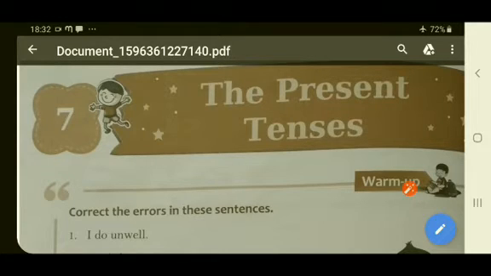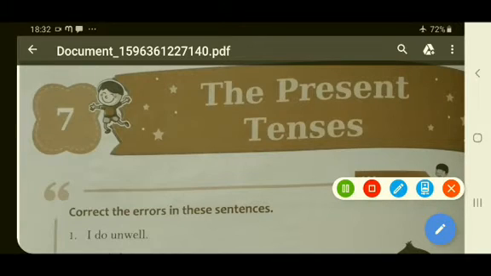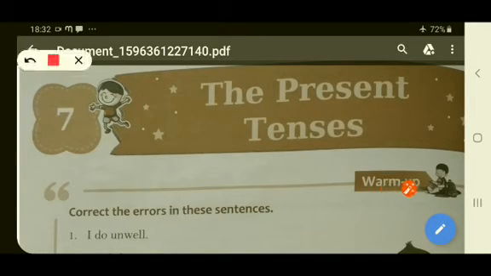Before we talk about the present tenses, let us talk about the word tense. What is the meaning of the word tense? Tense means time. The word tense refers to time.